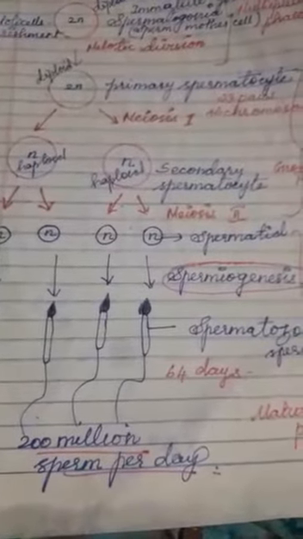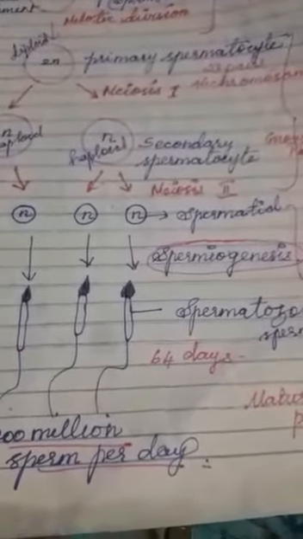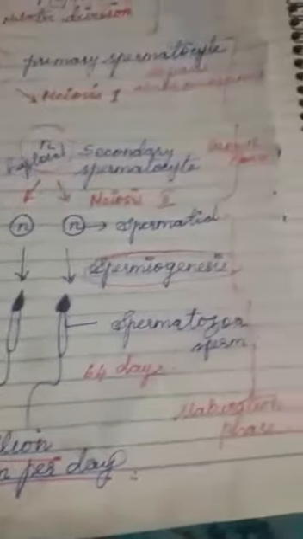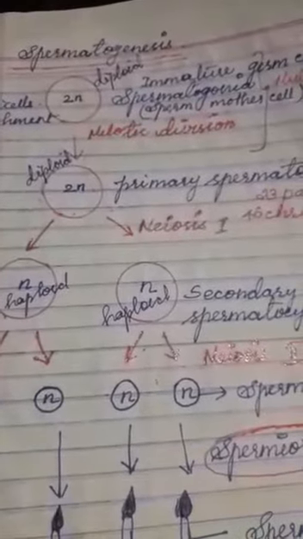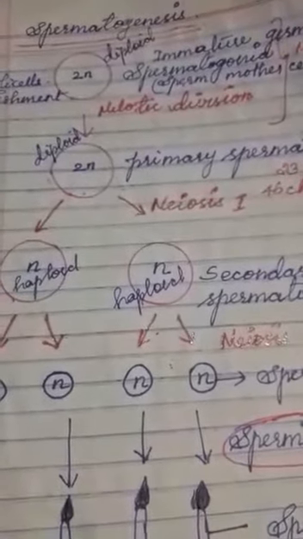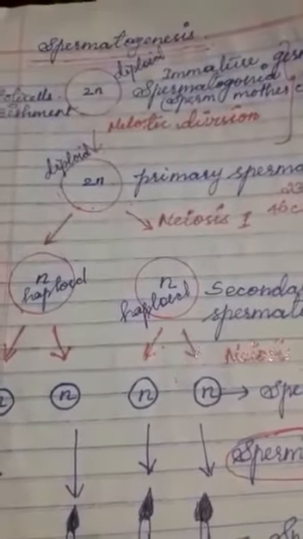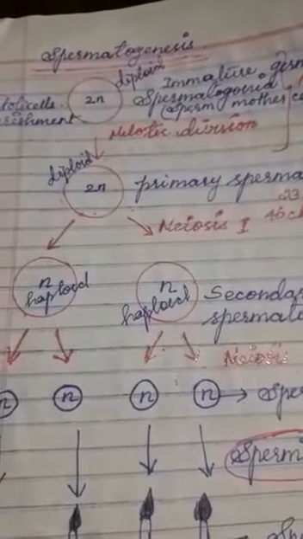One human being produces 200 million sperm per day. Once again, one human being produces 200 million sperm per day. Next, listen to me. Spermiogenesis is otherwise called spermiation, that is spermatozoa production. Now we will come to the hormone aspect. Here, the gonadotropin releasing hormone initiates the anterior pituitary to produce two hormones, follicle stimulating hormone and luteinizing hormone.